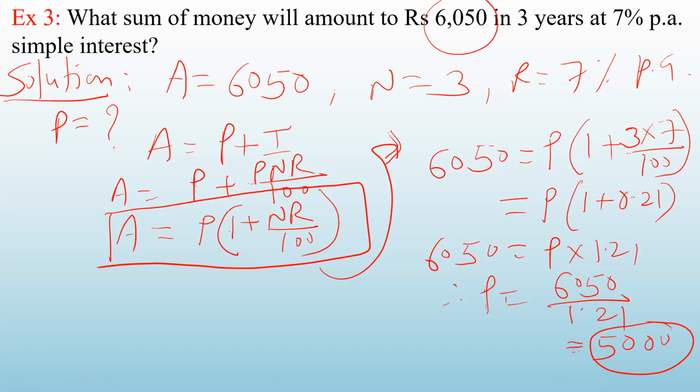Basically, the thing is you have to write down what is given to you, what is asked to you, write the formula correctly, put the values in the formula and simplify. That's all. These are the steps. Let us move to the next problem.